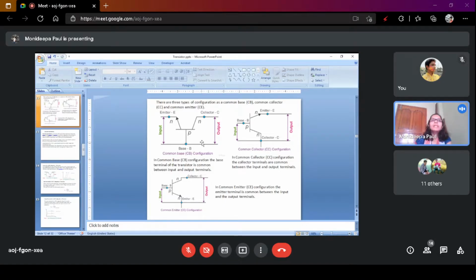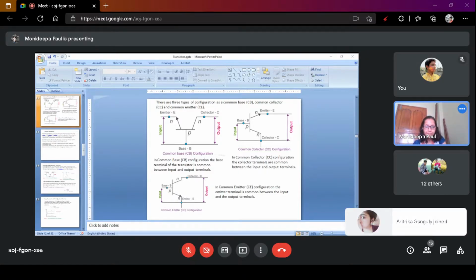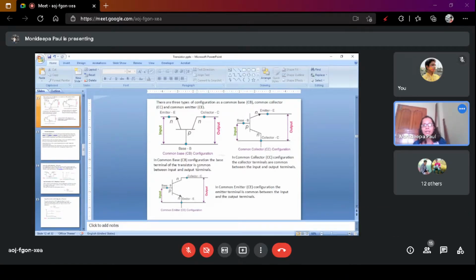And what is the input current? First, all of you consider this configuration only. In this configuration, input current is the emitter current, and input voltage is the base emitter voltage, that is VBE. So the change of input current, that is IE, with the change of VBE, when VBC is constant, is called the input characteristics. Clear?